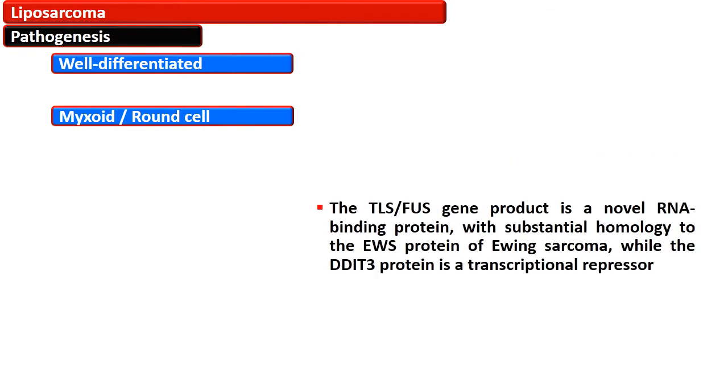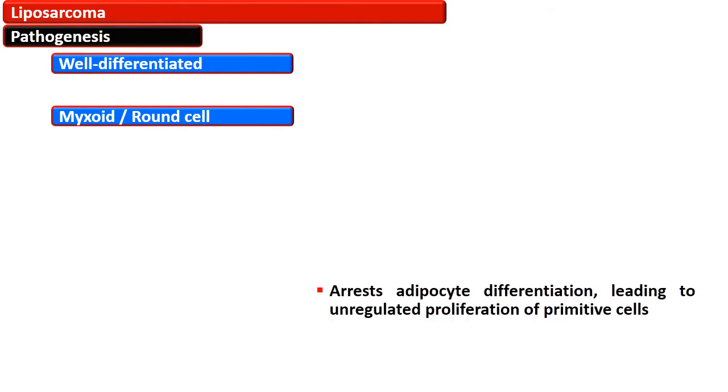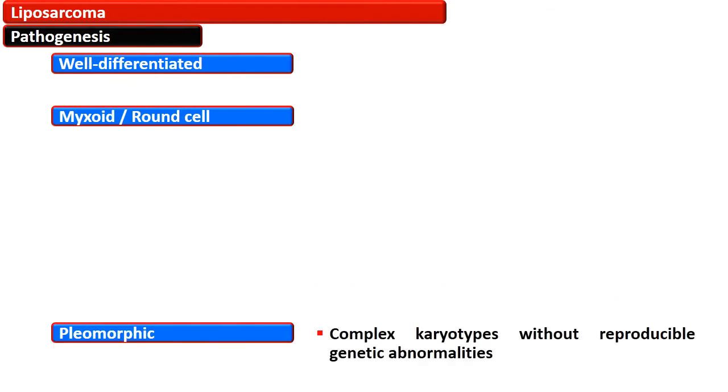The TLS/FUS gene product is a novel RNA binding protein with substantial homology to the Ewing sarcoma protein, while the DDIT3 protein is a transcriptional repressor. The translocation will arrest adipocyte differentiation, leading to unregulated proliferation of primitive cells. The pleomorphic liposarcoma has a complex karyotype without any reproducible genetic abnormalities.